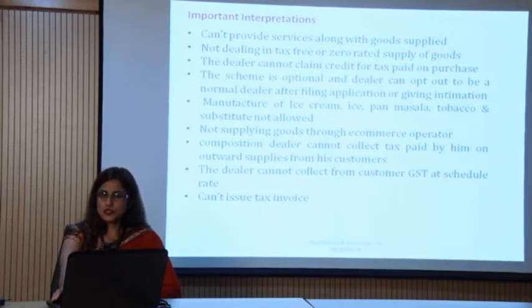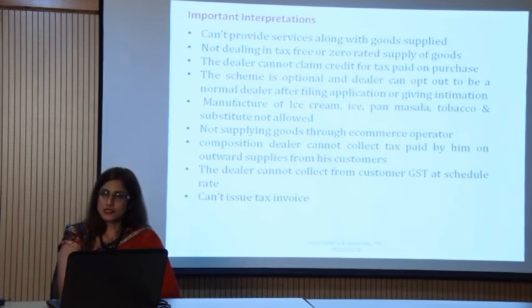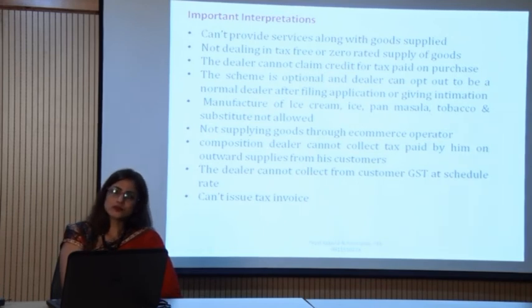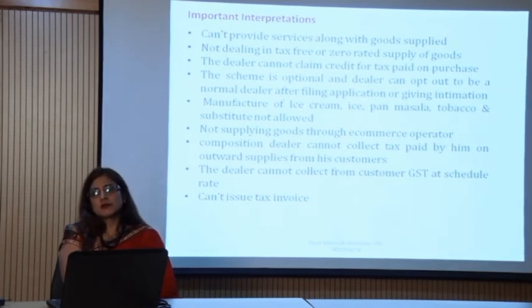Then the scheme is totally optional, and thereafter one more very interesting thing, manufacturers of ice cream, pan masala, tobacco, they are not allowed to take this scheme. Many times people make a mistake here, because restaurants are allowed to take this scheme.